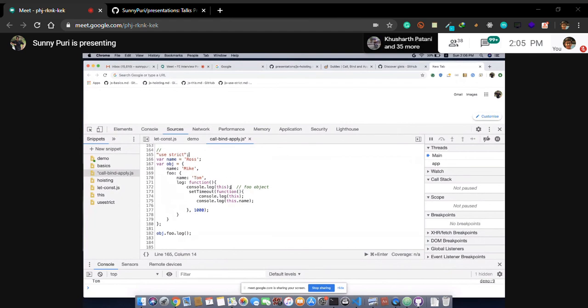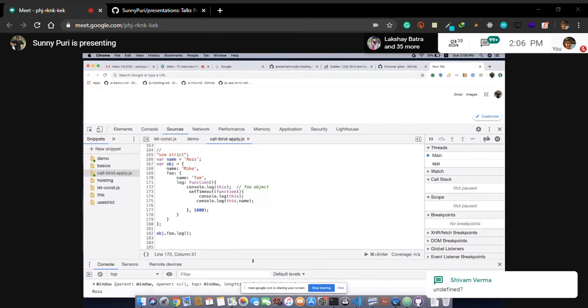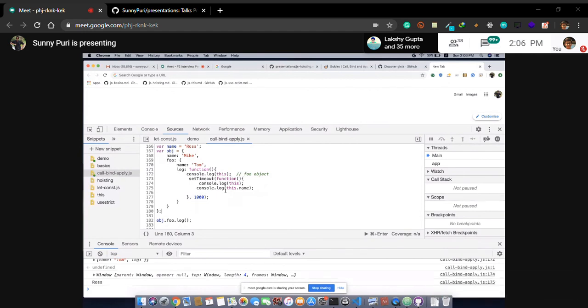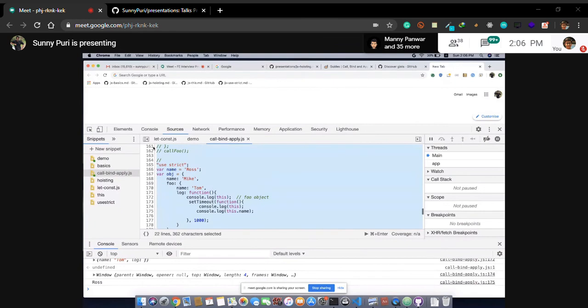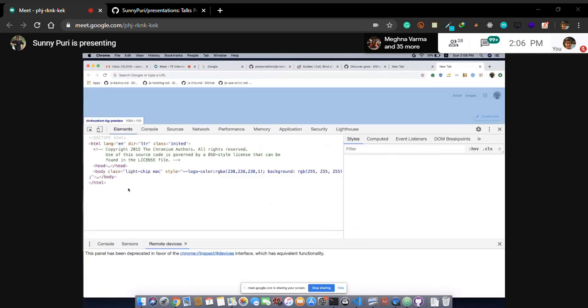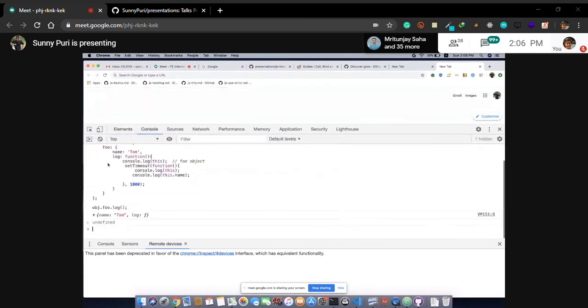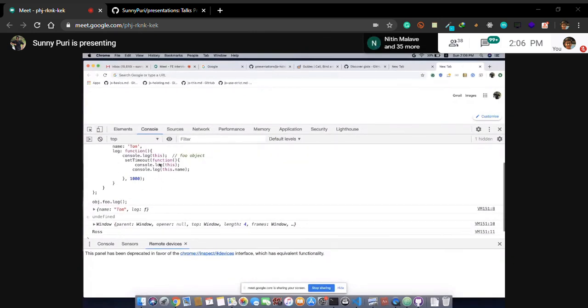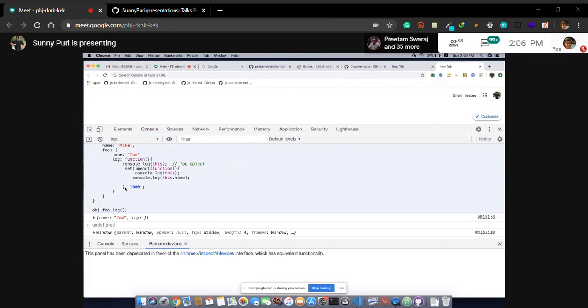Let's see how setTimeout is behaving. It is pointing to window. Maybe they have some default binding. Not sure. We need to read the MDN doc. So nice question, guys.